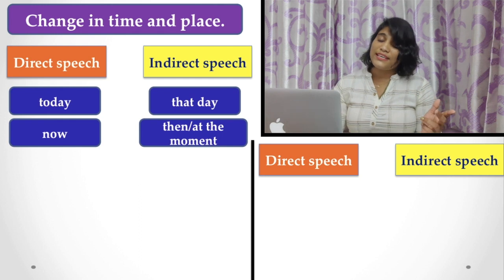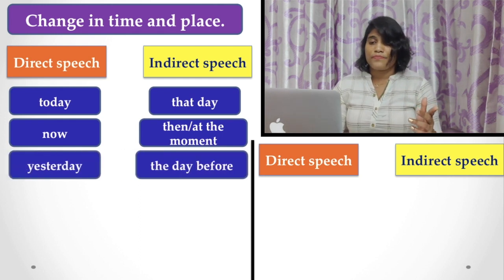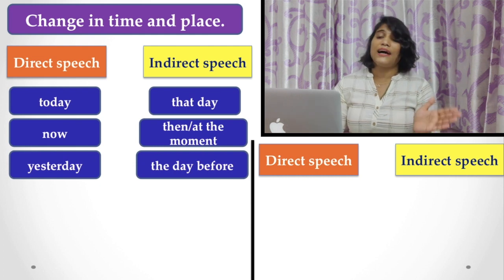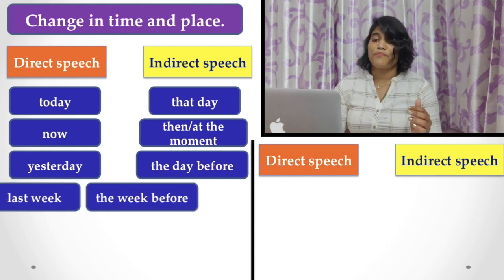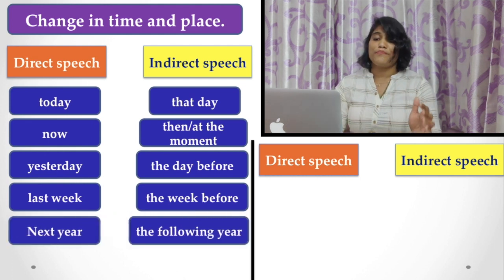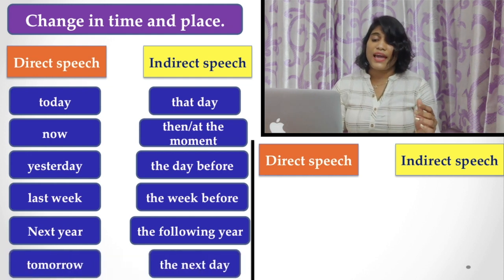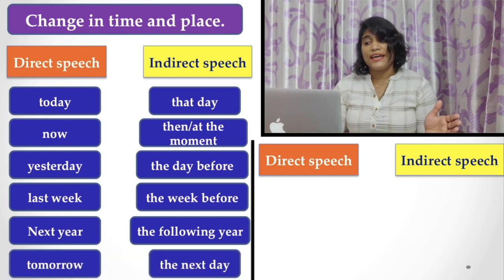"Now" becomes "then" or "at the moment." Similarly, "yesterday" becomes "the day before." "Last week" becomes "the week before." "Next year" becomes "the following year." And "tomorrow" becomes "the next day."